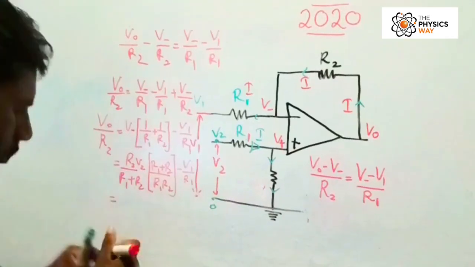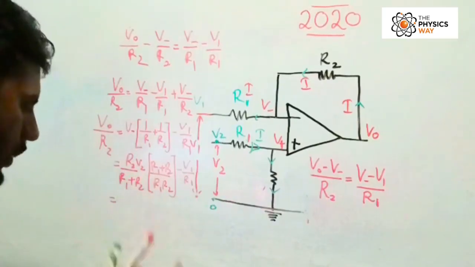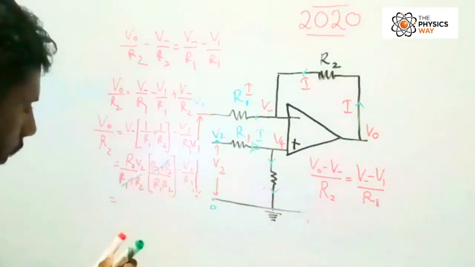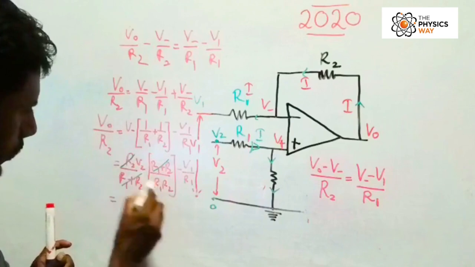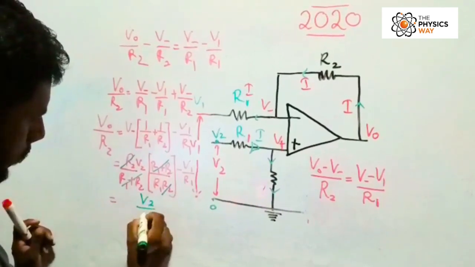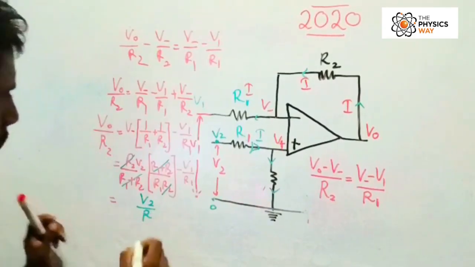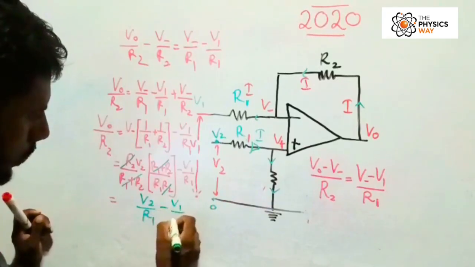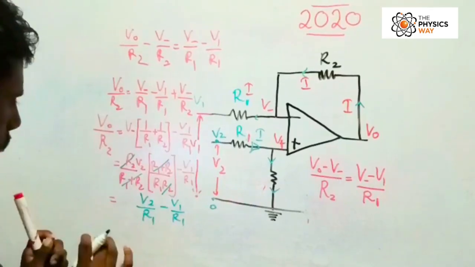Here in this calculation, I can see this one and this one cancel off, right? And R2 and R2 cancel off. I'll be getting V2 over R1 minus V1 over R1, right? Getting closer to the answer.